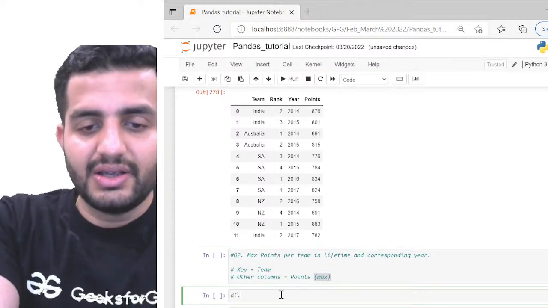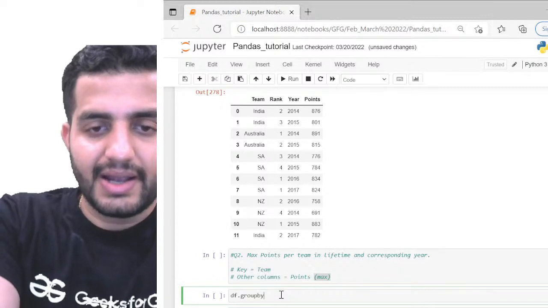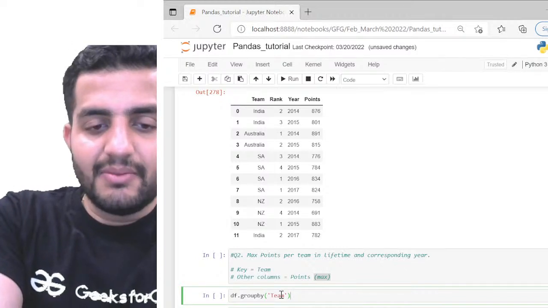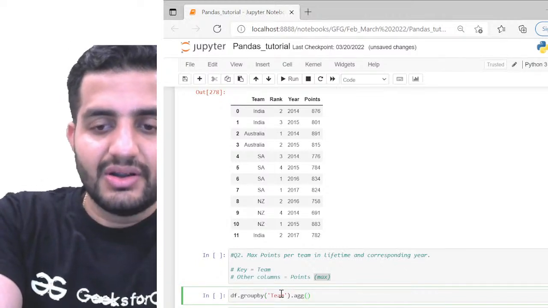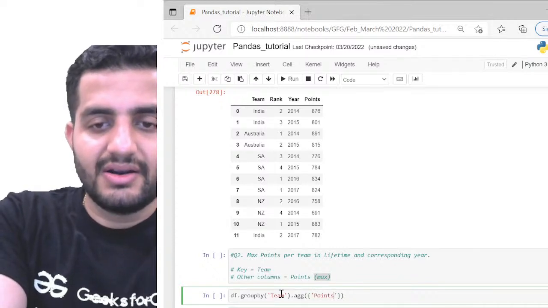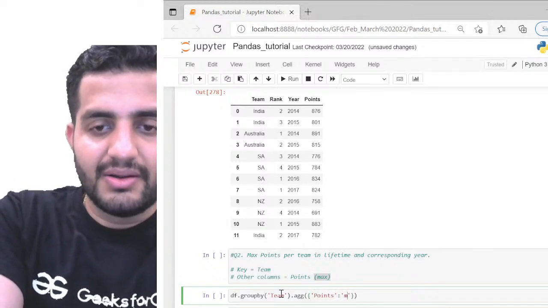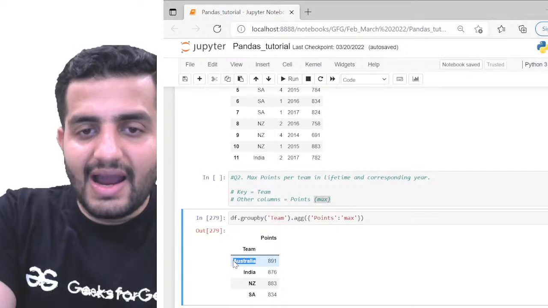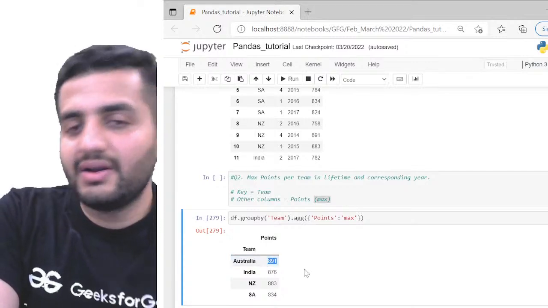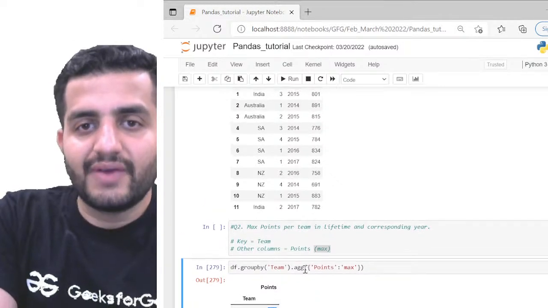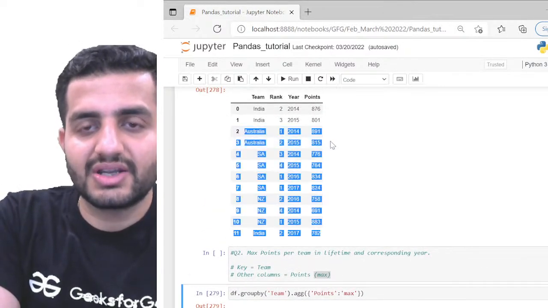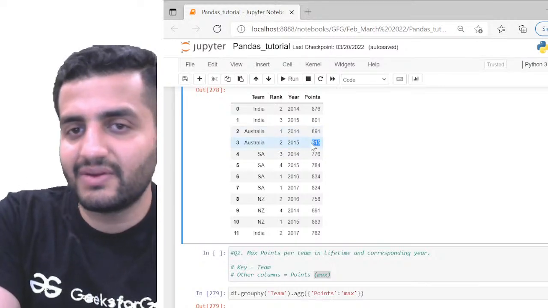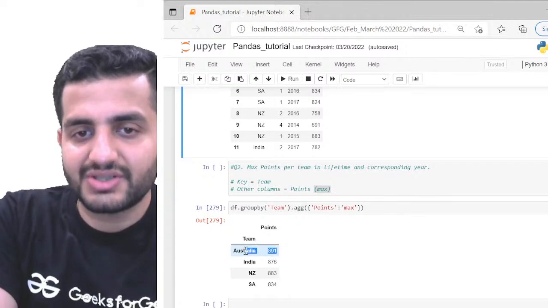So I have df here. So df dot group by, and in this group by I want team to be taken, right? Now on this team, I want to take an aggregation of the column points, and on the column points I want max, isn't it? Now if I simply do it, can you see this? Australia had the maximum point of 891 across its lifetime. If I take Australia, these are the two rows for Australia, so 891 and 815. Obviously 891 is the highest, so that is why I'm getting 891 for Australia.